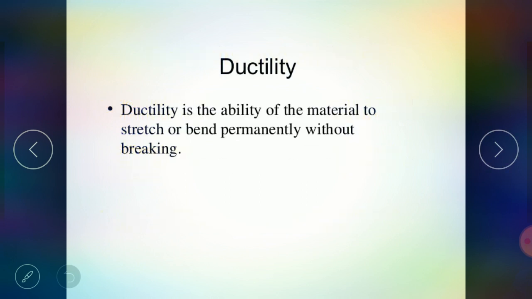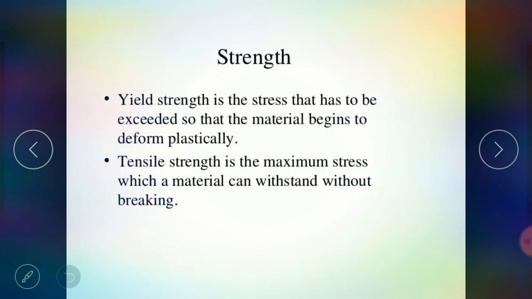Now we see the next type, ductility. Ductility is nothing but the ability of a material to stretch or bend permanently without breaking. So it can be drawn into a small wire without breaking of that particular metal. That is nothing but ductility. Now we see stress.